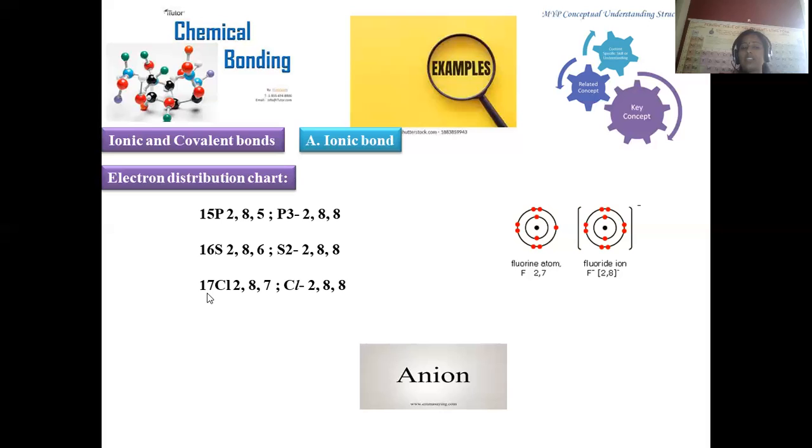And chlorine with atomic number 17 is a group 17 element, and it is short of 1 electron, because 1s2 2s2 2p6 3s2 3p5 is the outermost shell configuration, and 1 more electron is needed to attain the noble gas octet configuration. That's the reason why it has a strong tendency to gain 1 electron. Chlorine turns into chloride. In this manner, the negative charge generated on an element by the gain of electrons gives anions.